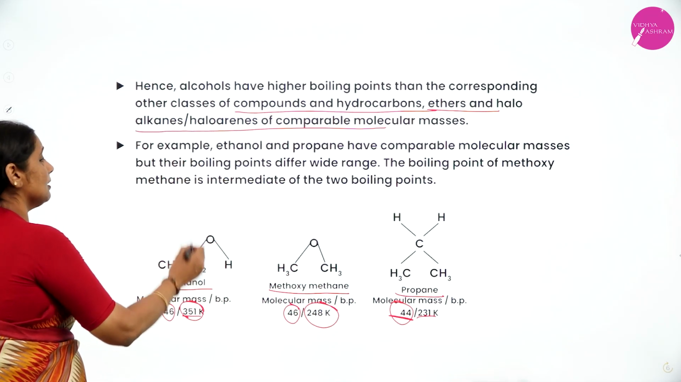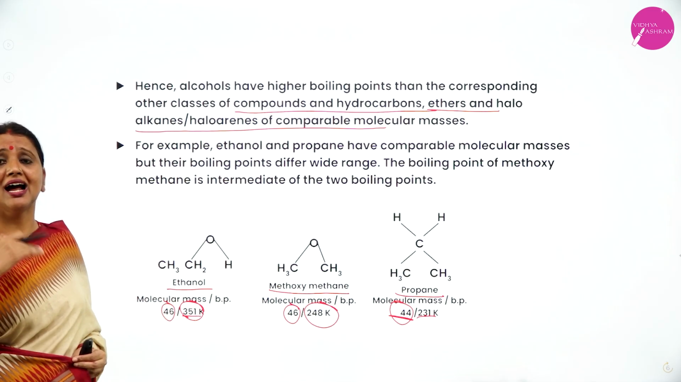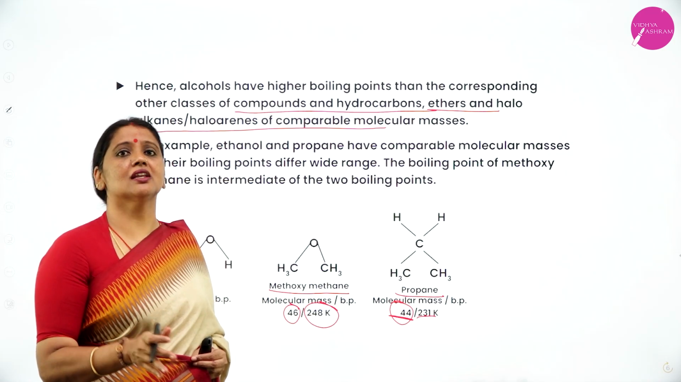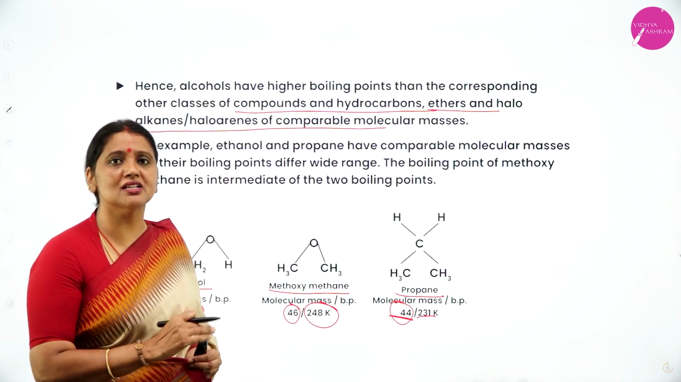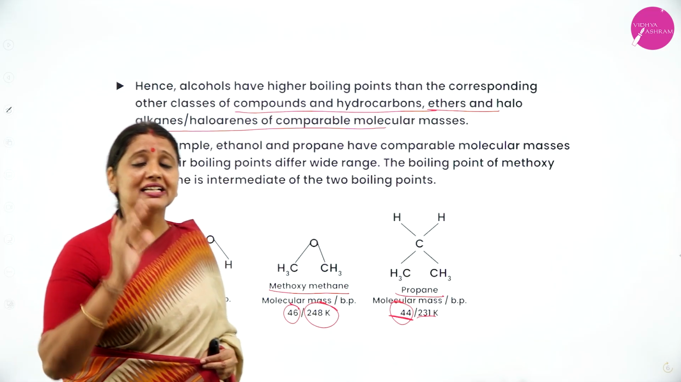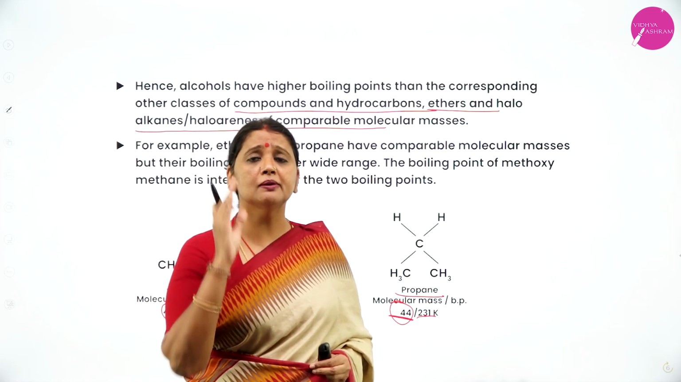Therefore, the boiling point of ethanol is almost 100 degrees more than that of propane as well as methoxymethane, although they have the same or comparable molecular mass. This is due to the presence of intermolecular hydrogen bonding.